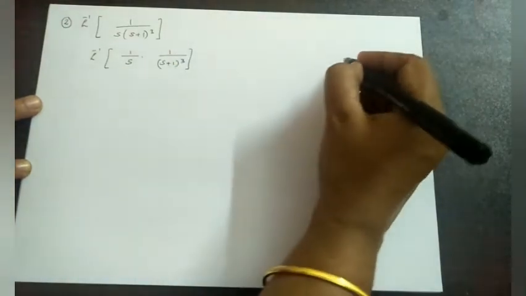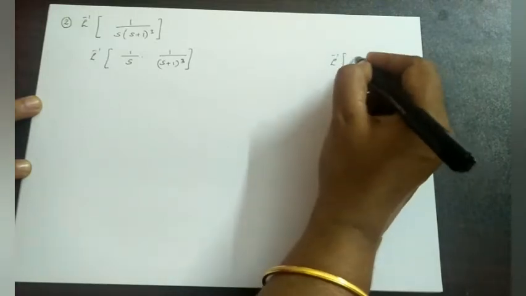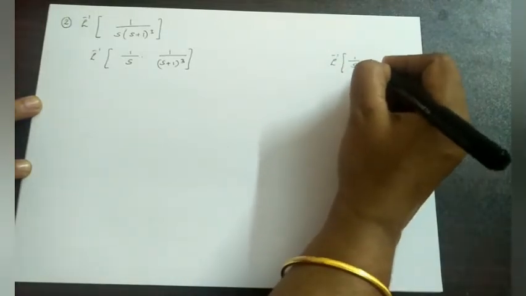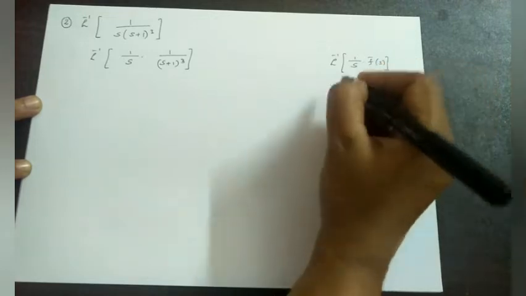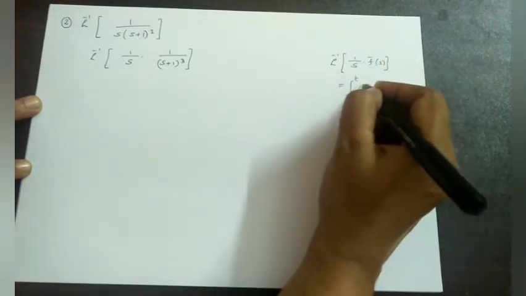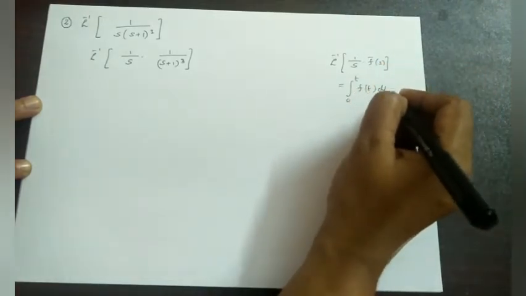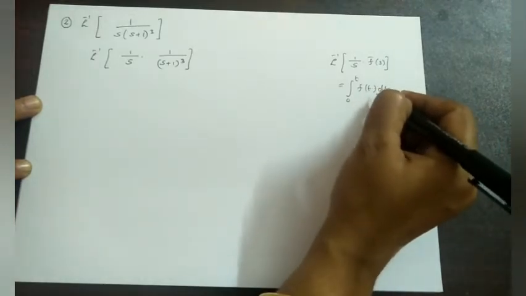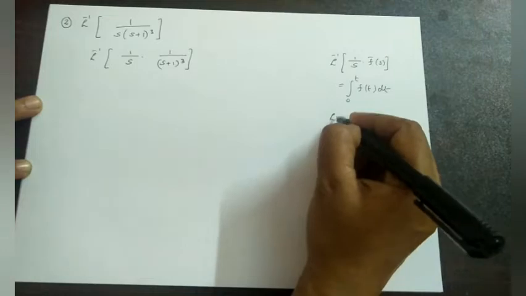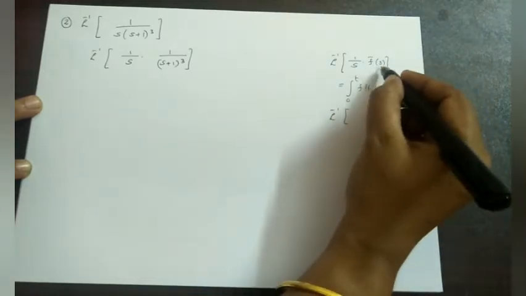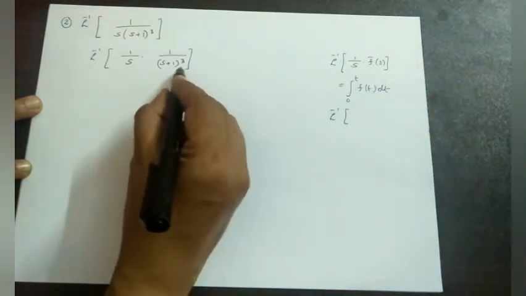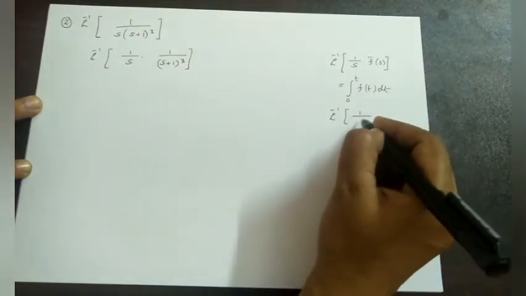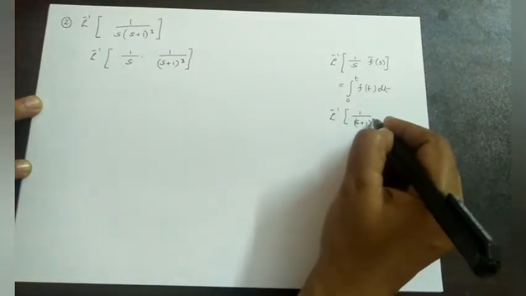This is of the form L inverse of 1 by s f bar s, we have already proved. It is equal to integral from 0 to t f of t dt. Here we want to find out this function f of t. For that, consider Laplace inverse of this f bar s. Here f bar s is 1 by s plus 1 the whole cube.